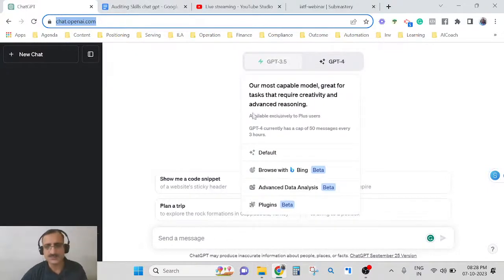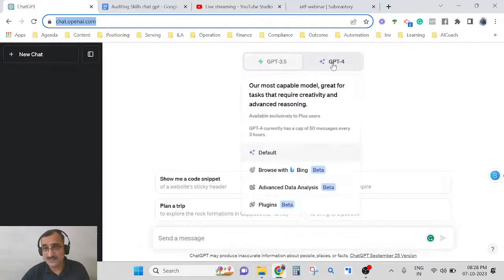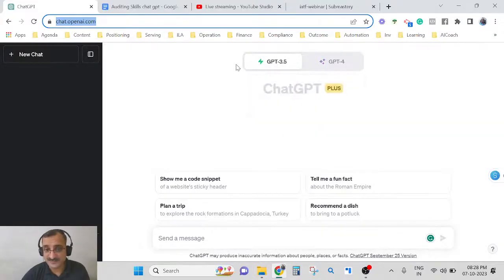As you sign up, there are two versions, GPT 3.5 and GPT 4. Of course, GPT 3.5 is free, and I think you do not need the paid version. The paid version is $20 per month as of now. You can check the latest pricing. Right now you don't need the paid version.